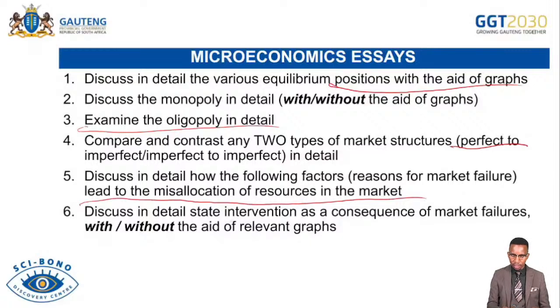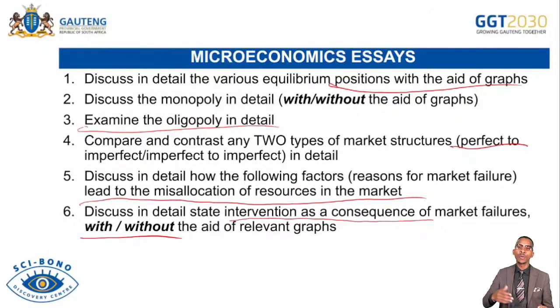And then also discuss in detail state intervention as a consequence of market failures, with or without graphs. So in this case, also remember the state intervention has some graphs in there. I think we have 5 graphs that you can draw under state intervention. Be able to draw those graphs, explain, interpret them, explain the condition before the graph. Let's say we are talking about the price ceiling. Be able to discuss in detail the price ceiling and its effect. Then you draw the graph, you interpret the graph, just like that. All right, so these are the essays that you can expect tomorrow in your question 5 and your question 6.